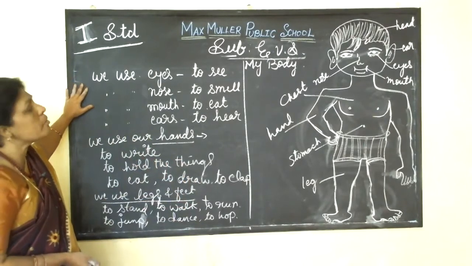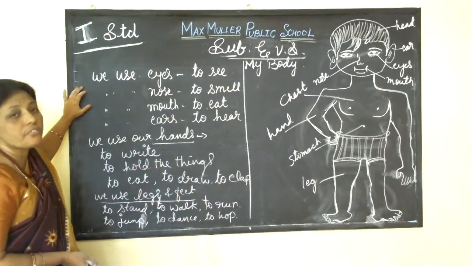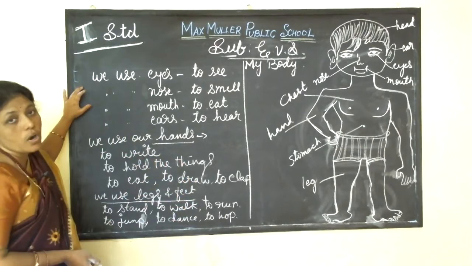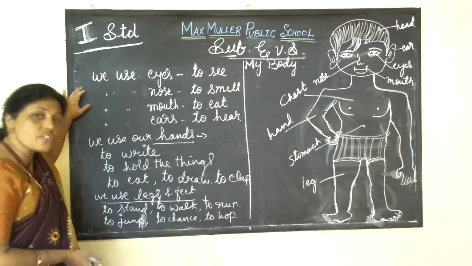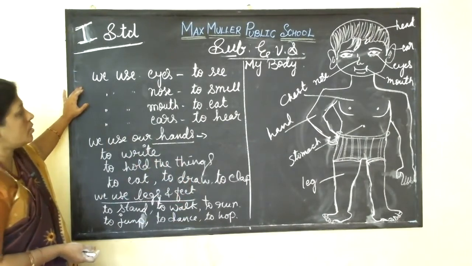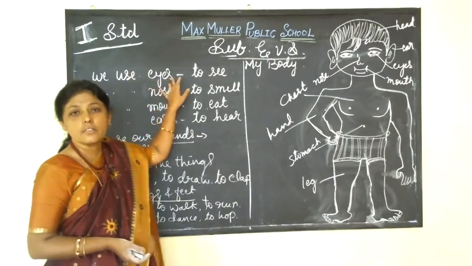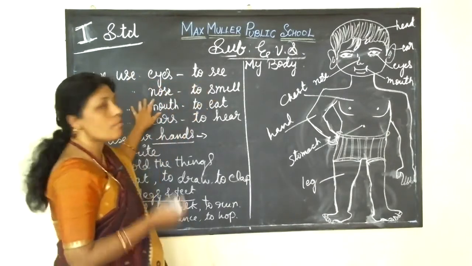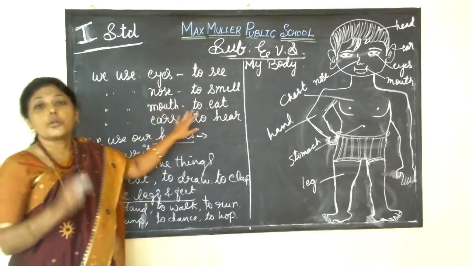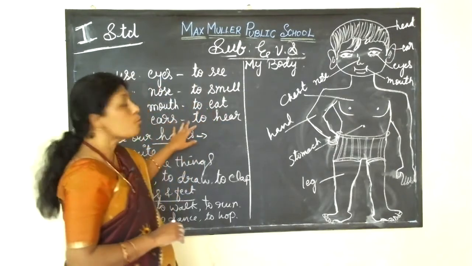We have so many parts in our body, isn't it, children? Each part is different and each part performs a different function, but all the parts work together. So we use our eyes to see, our nose to smell the things, our mouth to eat, chew the food, to taste, to bite.